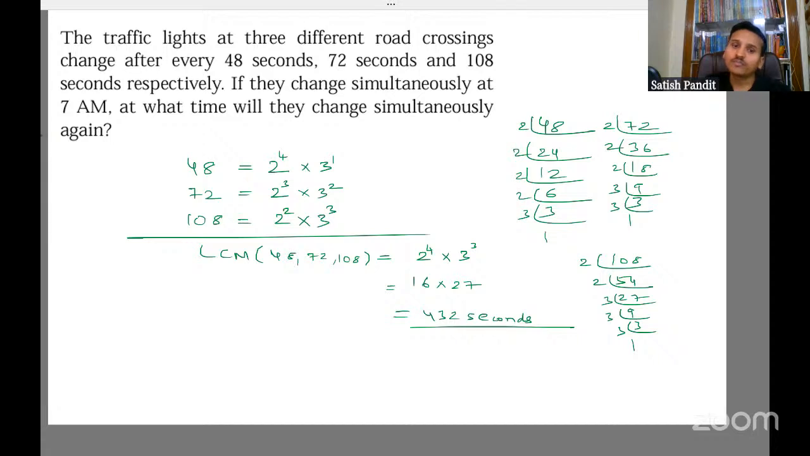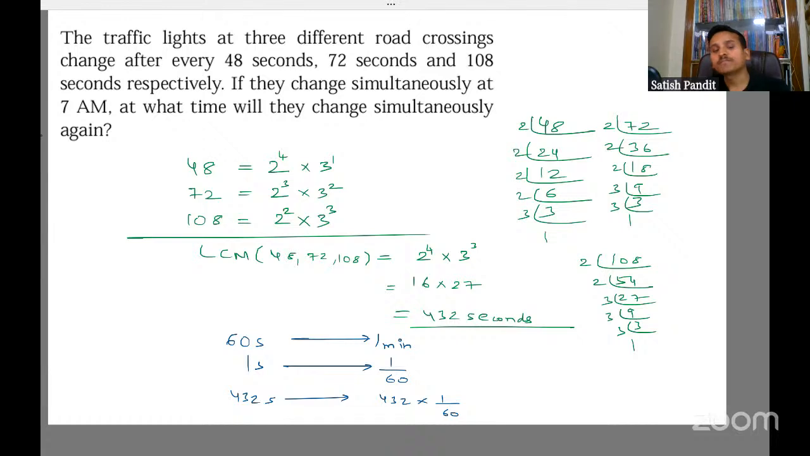So you know that 60 seconds is 1 minute, right? So 1 second is how much minute? 1 by 60, correct? So 432 seconds will be how much minute? 432 into 1 by 60. Okay. So simplify. 2 3s are 6, and 2 2s are 4, 2 ones are 2, 2 sixes are 12.